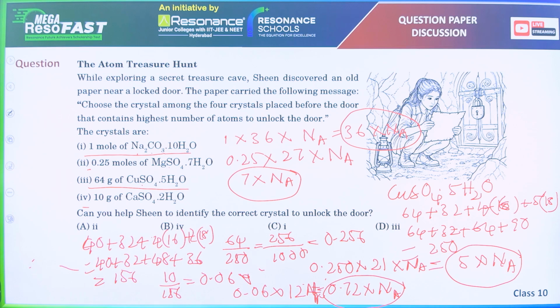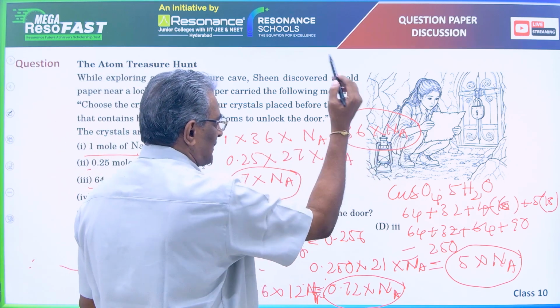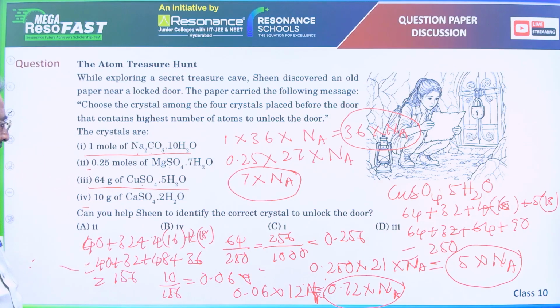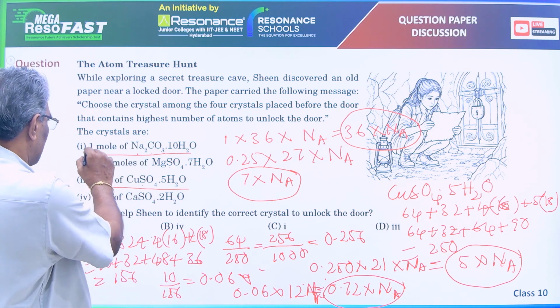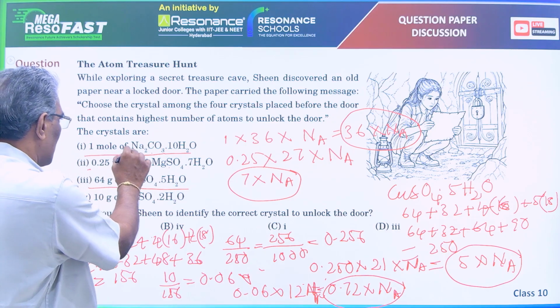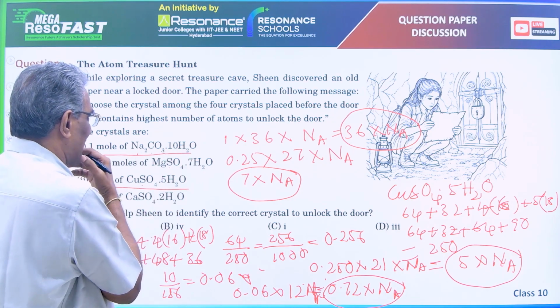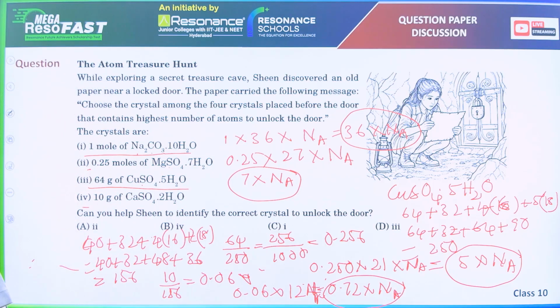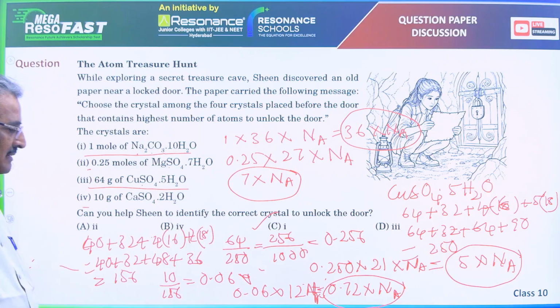Which one is having the highest number of atoms? 36 into Avogadro's number is the highest. So option 1 is right. Option 1, that is 1 mole of sodium carbonate decahydrate, contains more number of atoms. So 1 is in option C. So option C is right for this question.